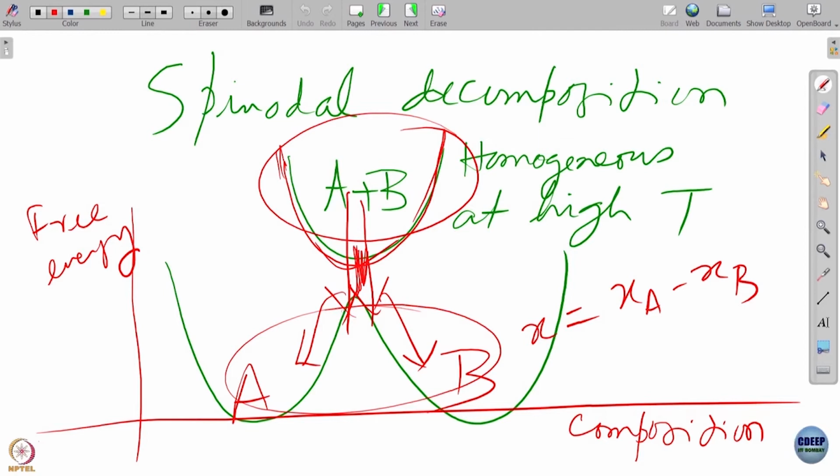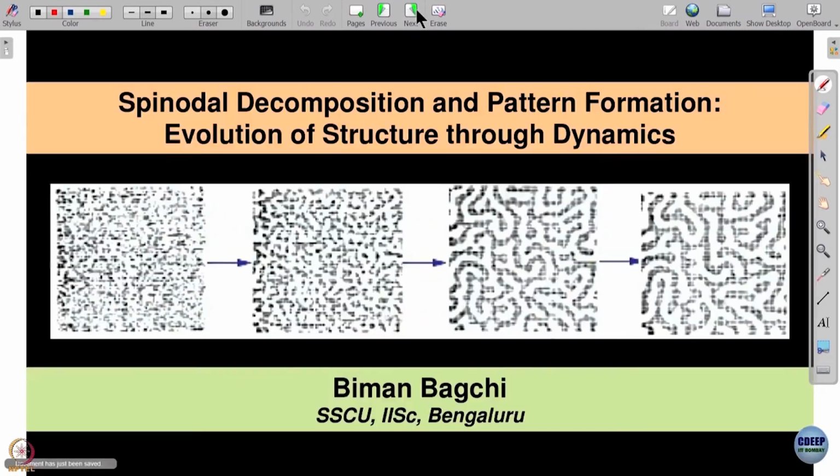Let me give you some example now, because we are talking a lot. This is an example of computer generated spinodal decomposition and the evolution of structure through dynamics. At a high temperature, A and B, I made A white and B black. The white is just empty, and the blacks are these small squares.